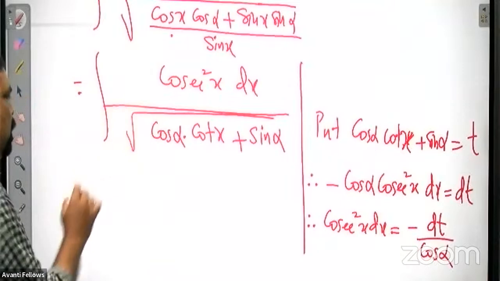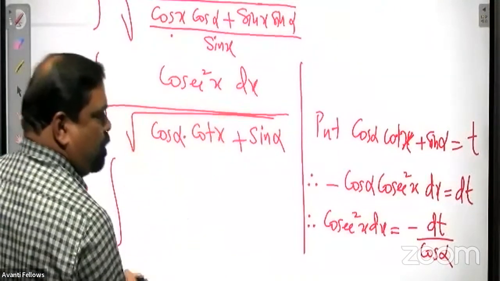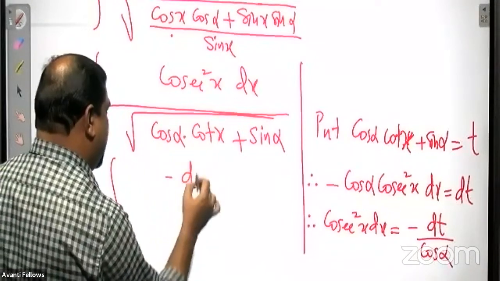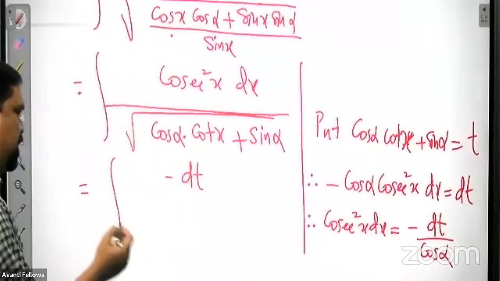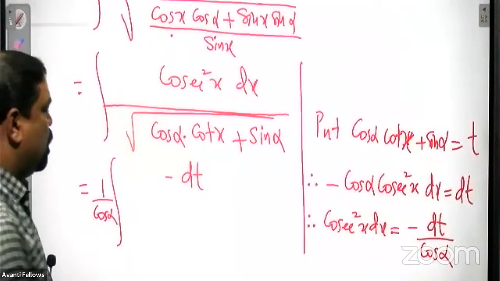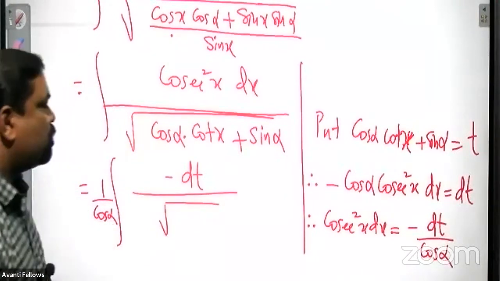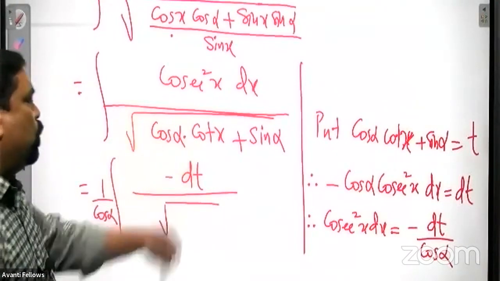Now apply this substitution in this integral. So cosec square x dx reduces to minus dt by cos alpha. Cos alpha is a constant, so we can take it outside the integral, divided by root of t, since everything inside the root is t.